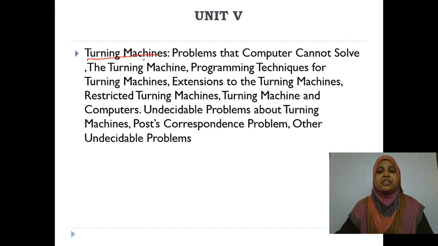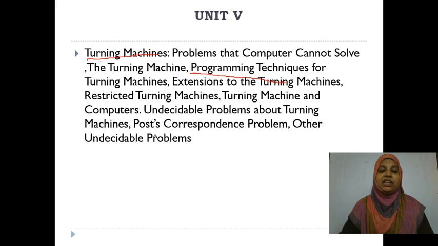Construction of Turing machine and programming techniques for Turing machine, extension to the Turing machine, what restricted Turing machines there are, what unrestricted Turing machines there are. Depending upon the Turing machine, you are going to check whether the problem is a decidable problem or an undecidable problem.